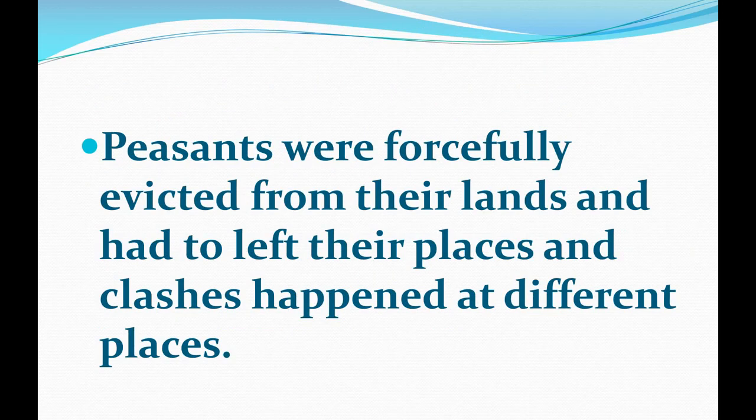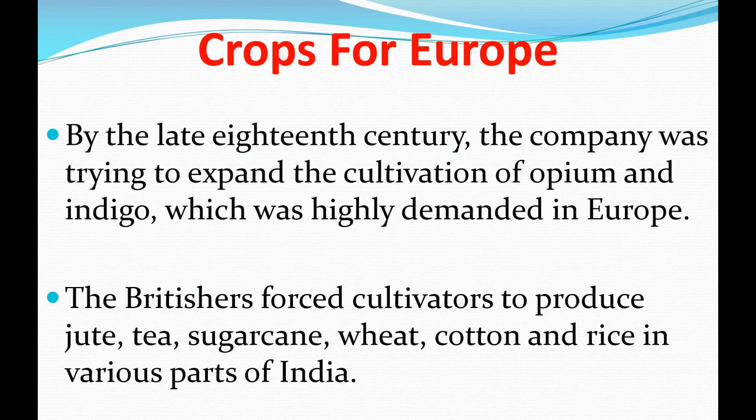Yes. So as I told, peasants were forcefully evicted from their lands and had to leave their places, and clashes happened at different places. Now, crops for Europe. Actually by the late 18th century, the company was trying to expand the cultivation of opium and indigo, which were highly demanded in Europe. Yes students, what happened? By the late 18th century, the Britishers tried to expand the cultivation of two main cash crops, opium and indigo, in various parts of India.